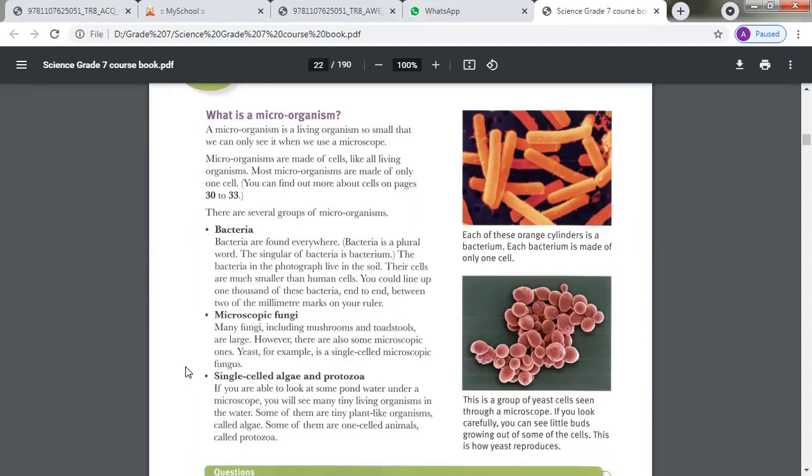Because of this, when food reaches our stomach, we have hydrochloric acid that kills these germs. Many things we can see with our eye, but germs, bacteria and other microscopic living organisms we can't see with our naked eye, so we must have a microscope to see them.